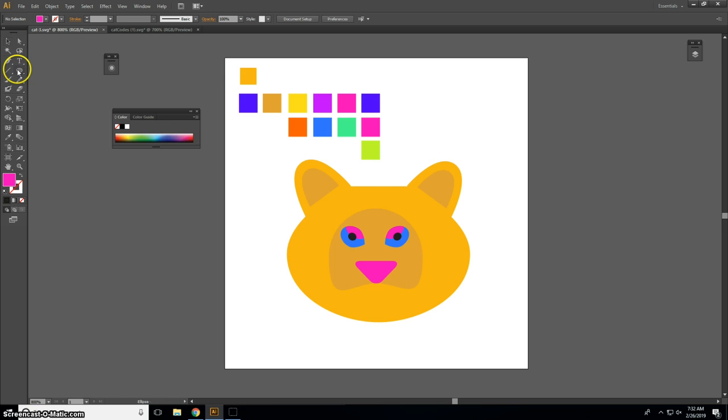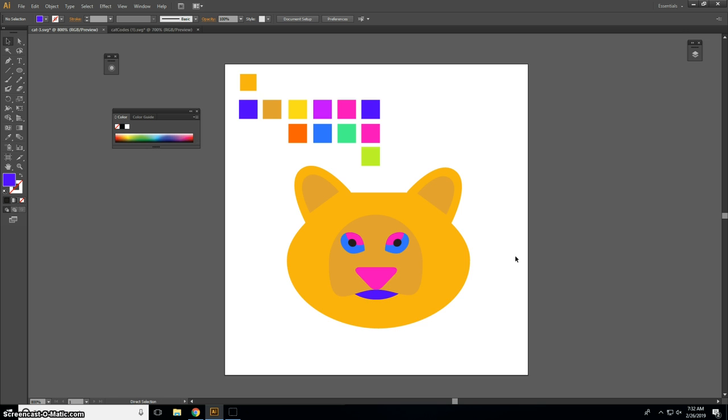Okay, so I'm just going to do a couple more steps, and then you're free to carry on by yourself and draw a cat. You've got a few techniques now. I'm going to draw another circle. Control left square bracket. Let's move this behind this middle face shape, and I'm going to steal a color from my color palette.